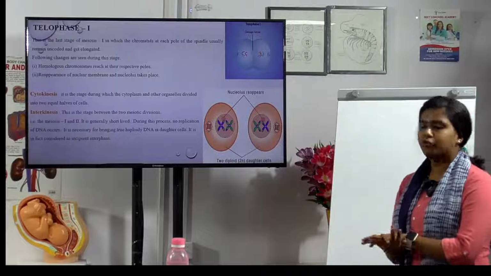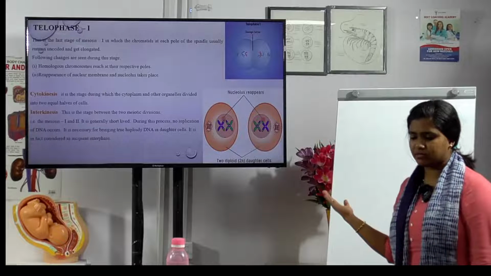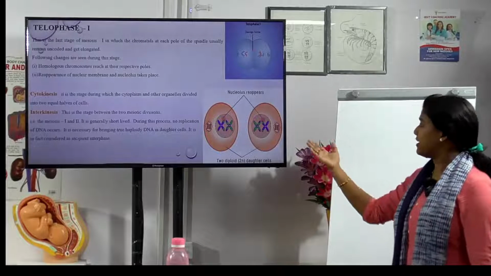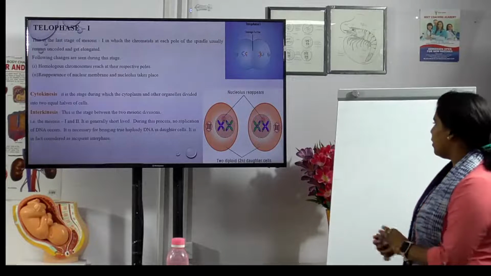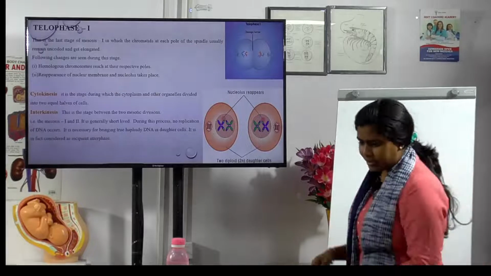It is necessary for bringing the true haploid DNA daughter cell, and it is considered as an incipient interphase. Now in interkinesis two daughter cells have formed. Okay, what will be next?